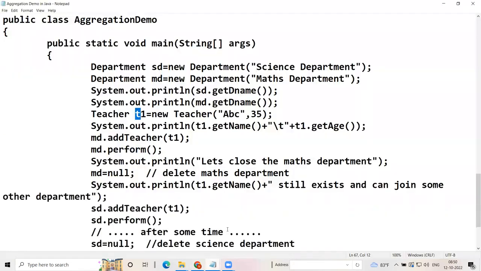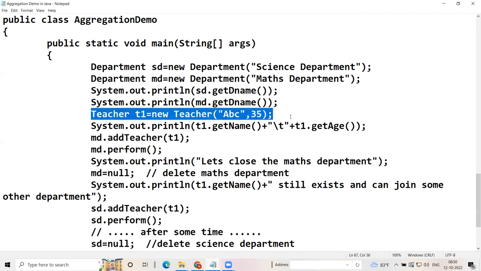So what makes this example an aggregation example? This teacher is the child. In this example, the department is the parent and the teacher is the child. The child object is created in the main function. That's why it is an example of aggregation.